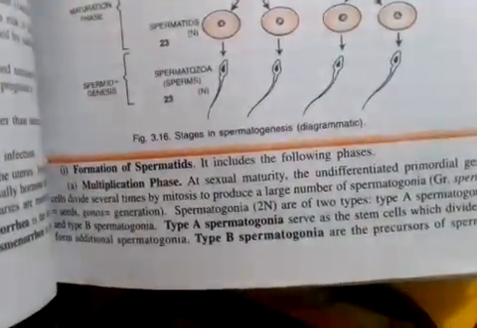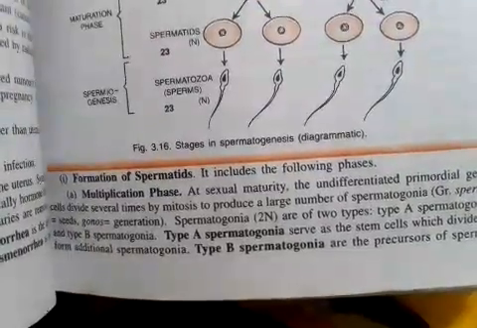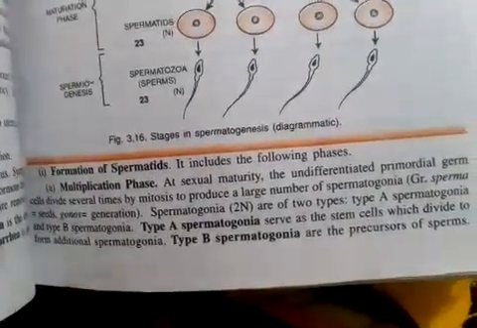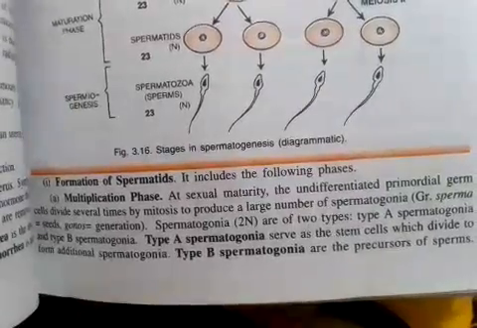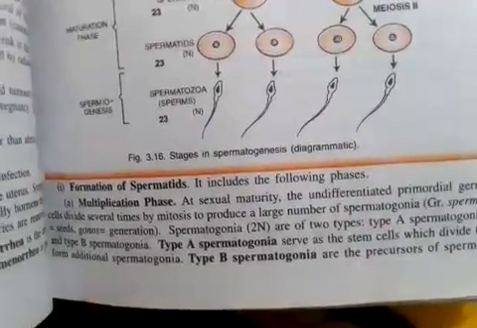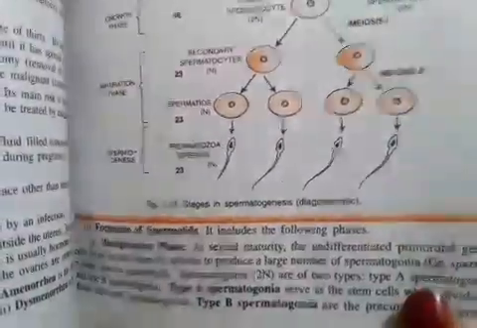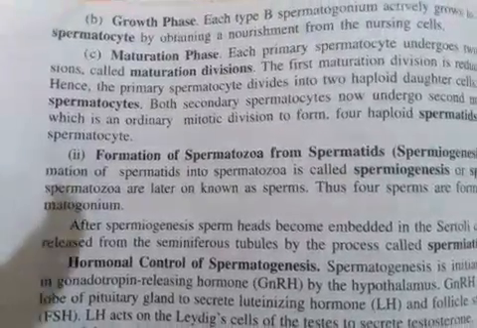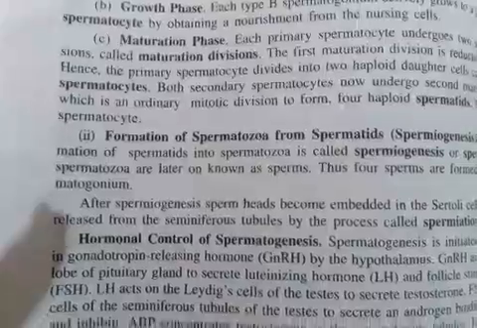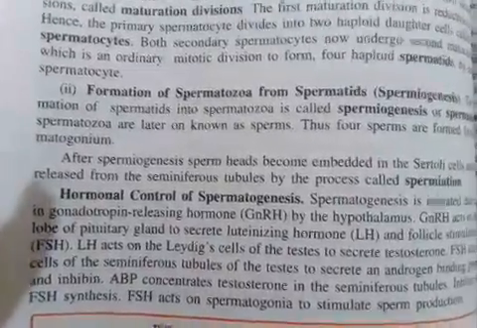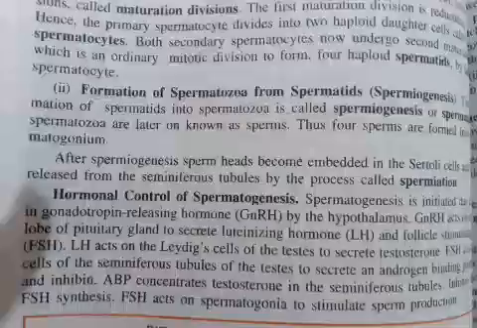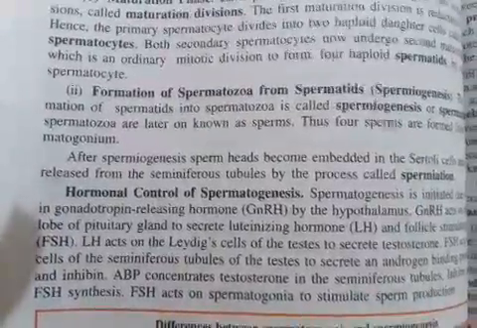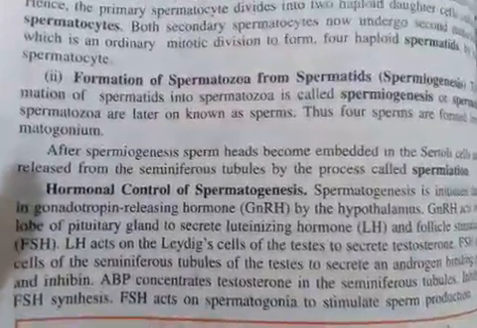So the first phase is the multiplicative phase. In this, the spermatogonial cell number gets increased to double, and the division starts. Next is the growth phase, in which the primary spermatocytes are formed. In the maturation phase, another kind of division takes place, and ultimately the most important is the formation of the spermatozoon from the spermatid, and this process is known as spermiogenesis.